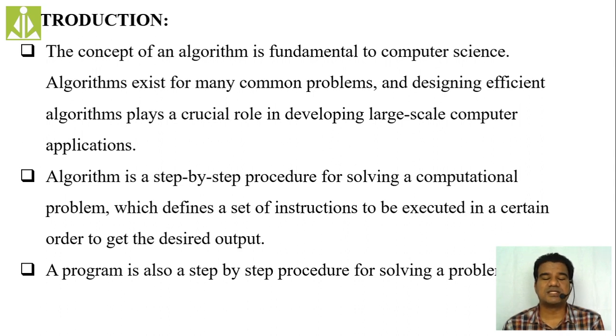An algorithm, as you can see in the second point, is a step-by-step procedure for solving a computational problem, isn't it? It should be computational. When we are talking about computers and programming languages, basically we try to resolve computational problems only. The problems which require human effort we can't do with the help of programming.